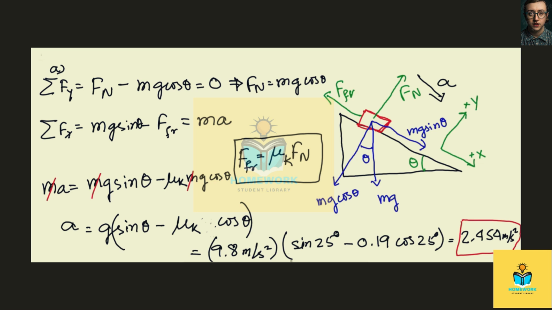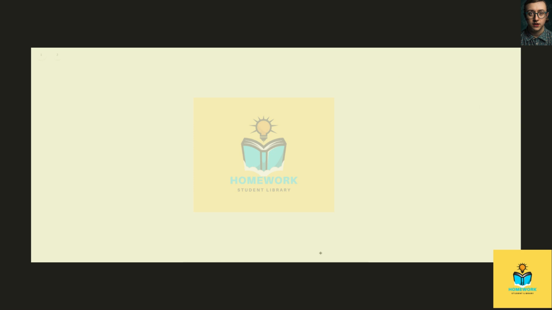Now in part B, we have to find the final velocity when the crate reaches the bottom of the incline. Now for that, we can use equation 2.12c, which gives us v squared minus v naught squared equals 2a times x minus x naught, where v naught is the initial velocity and v is the final velocity, and x minus x naught is the displacement.